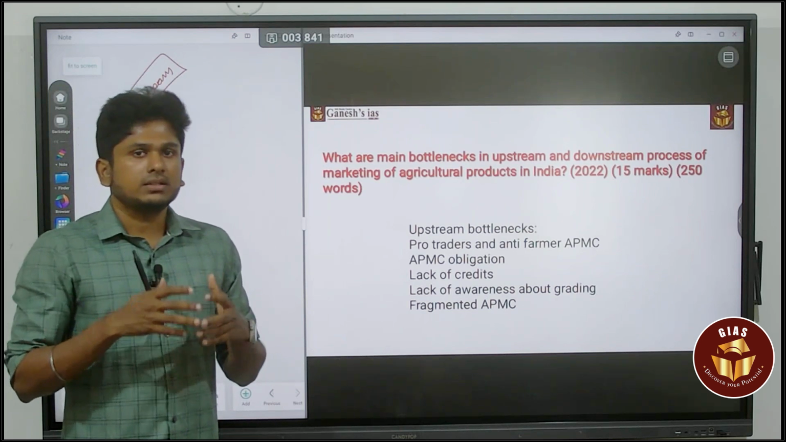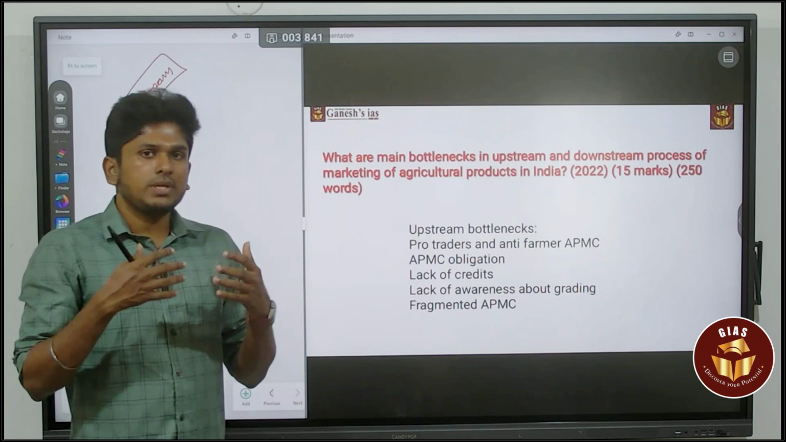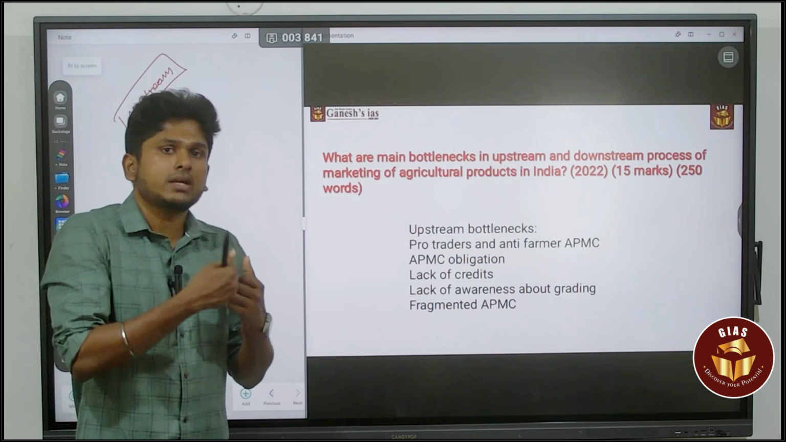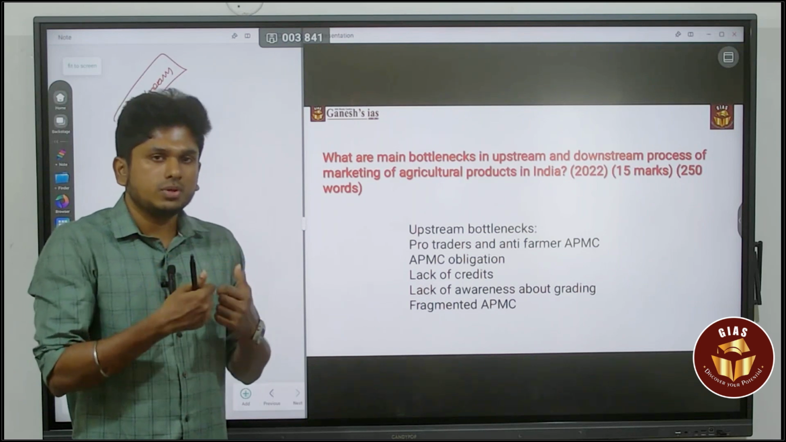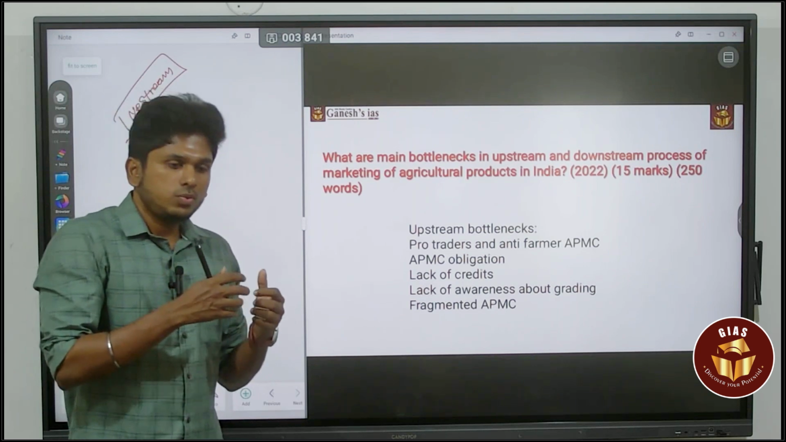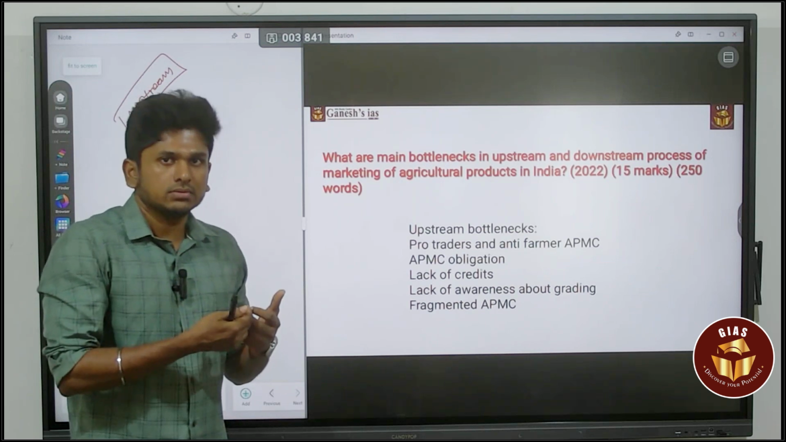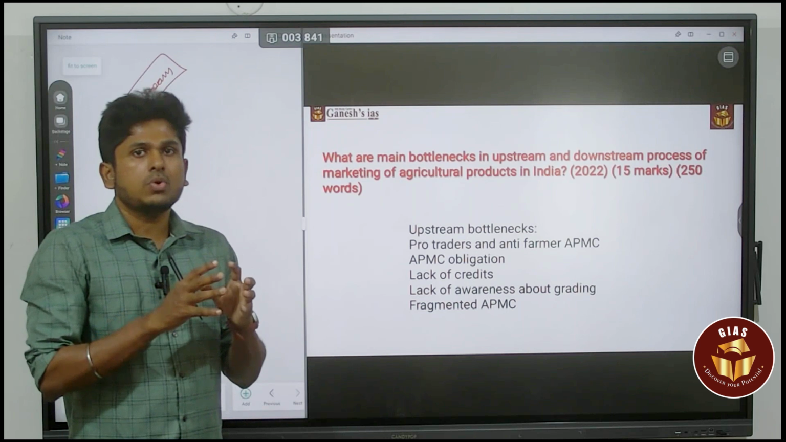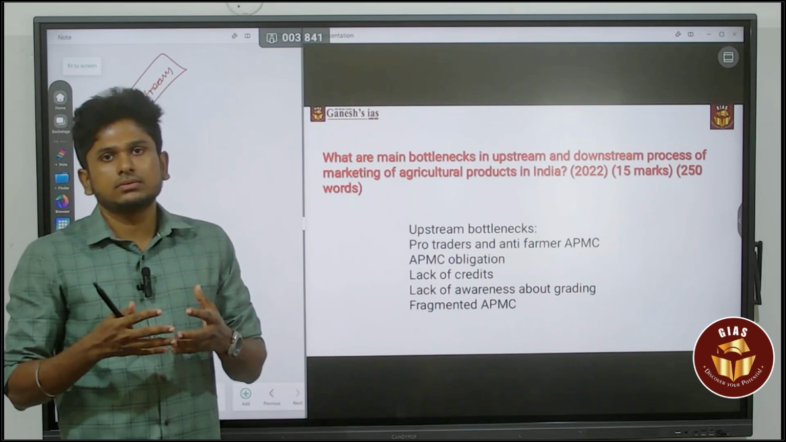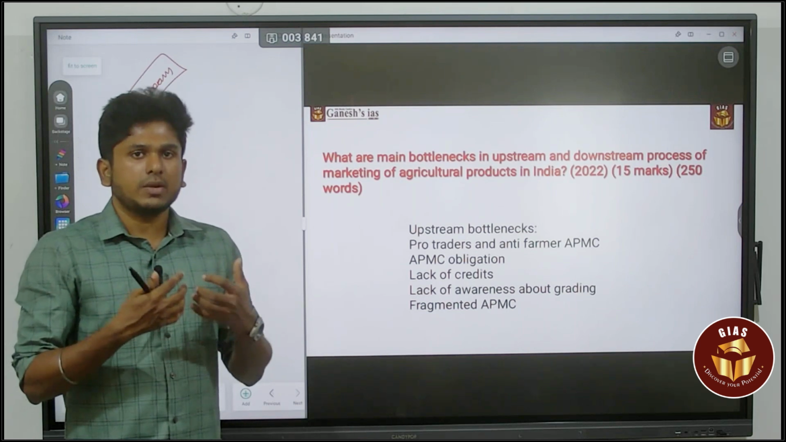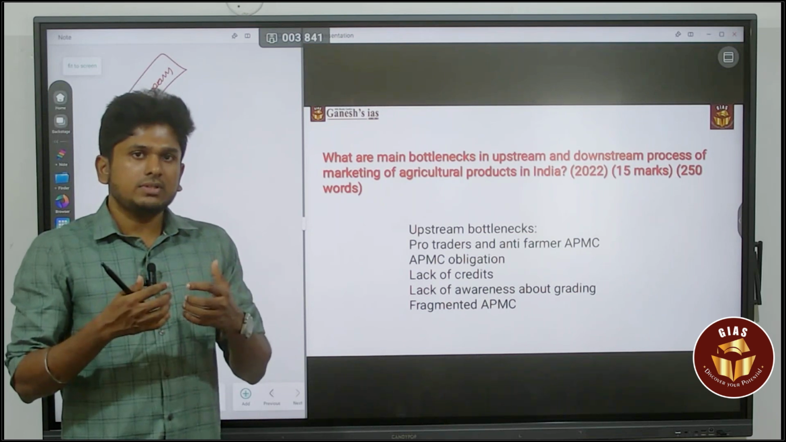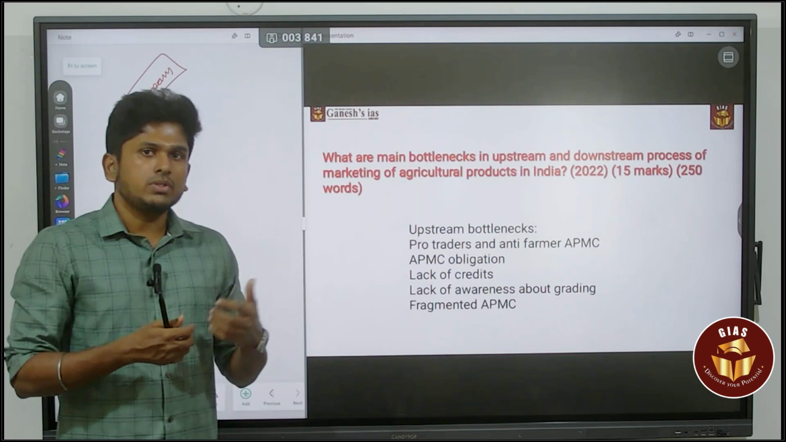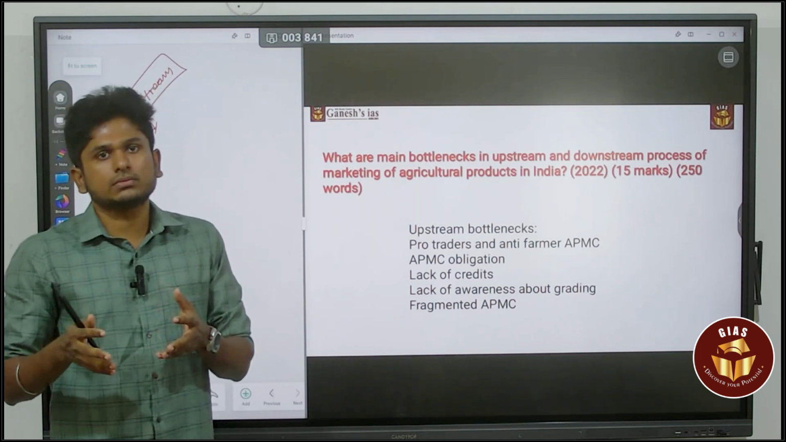In that, there will be certain correlations. There will be a nexus between one trader and another trader. So they won't give the maximum price for it. They maintain a certain nexus and the auctions won't happen in a good manner. This happens in an unethical manner. At the end of the day, it affects only the farmers, while the traders make a huge profit from it.